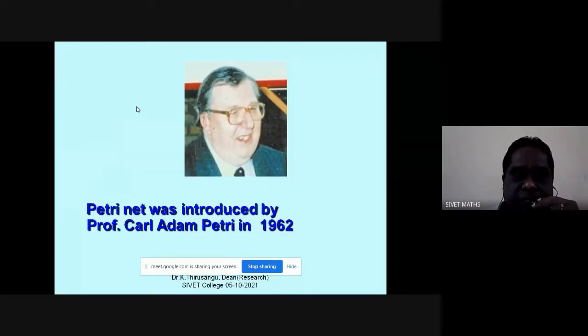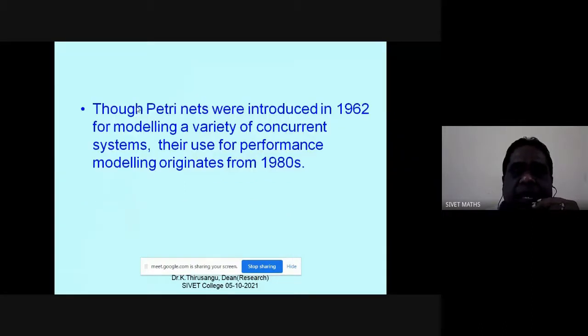So here is the person, Carl Adam Petri, who introduced this net in his PhD dissertation in 1962. Though it was introduced in 1962, its use in modeling originates only from the early 80s.